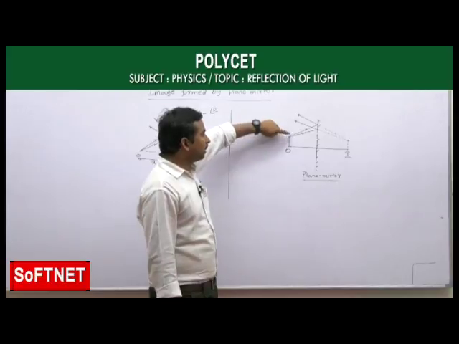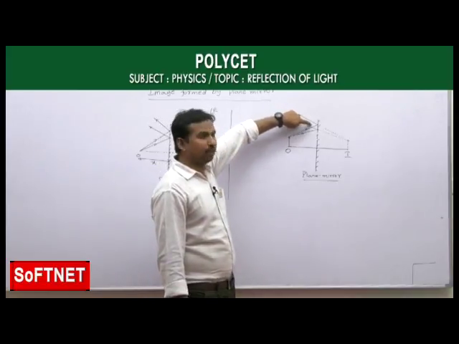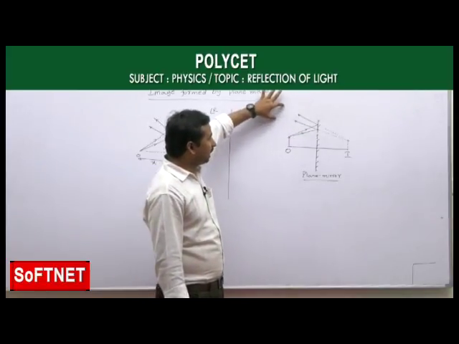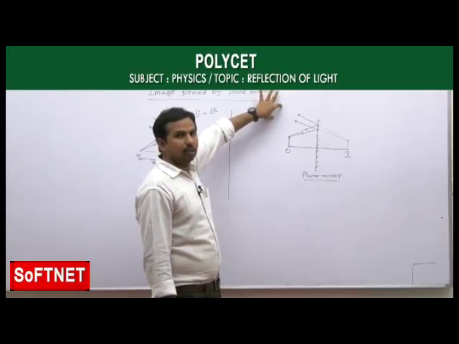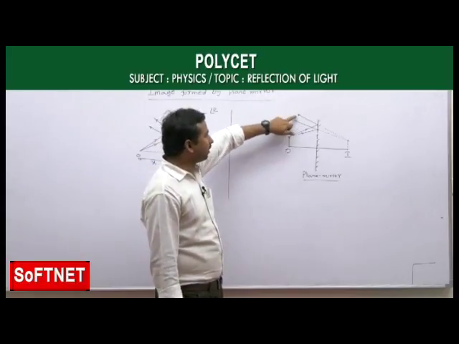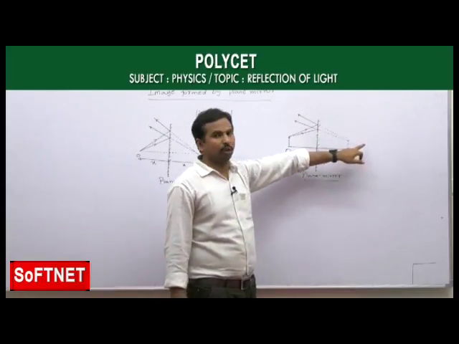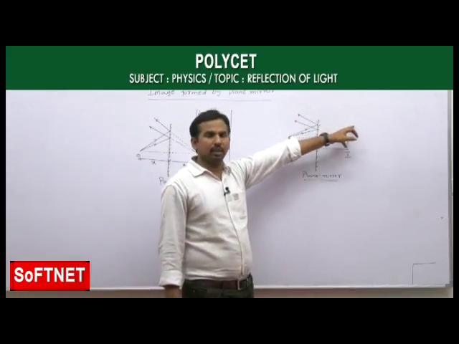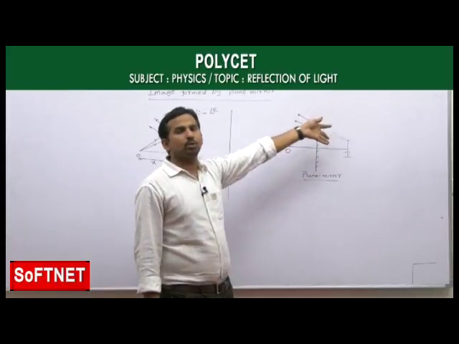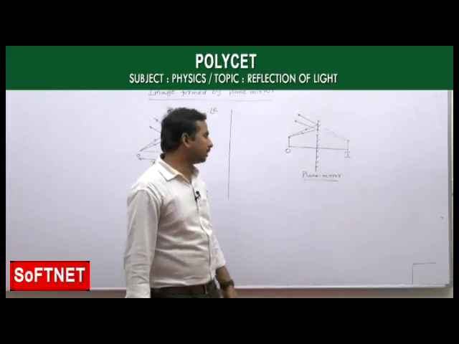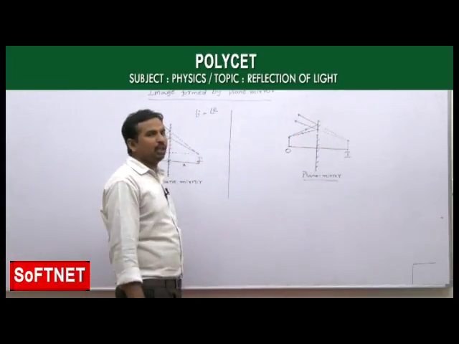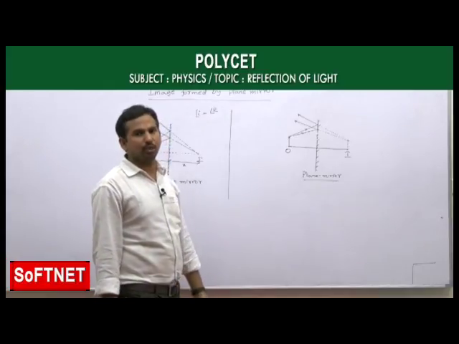The light rays which reflect from the plane mirror again go like a divergent beam of light rays. Again, as the light rays are not really meeting at a point, they are going to meet at a point which is behind the mirror. Again we are forming a virtual image. So it is very clear that the image formed by the plane mirror is always a virtual image.